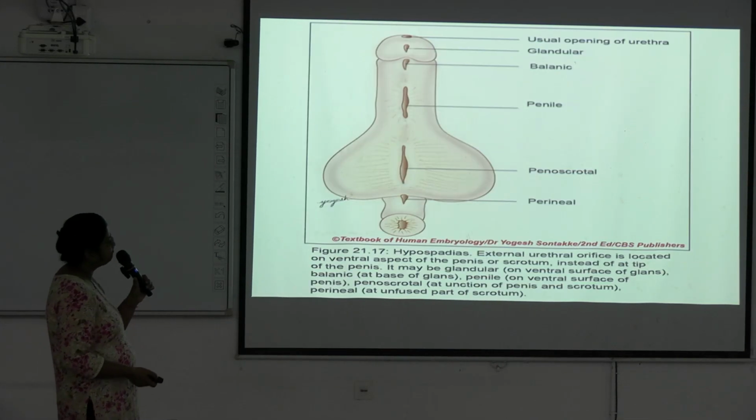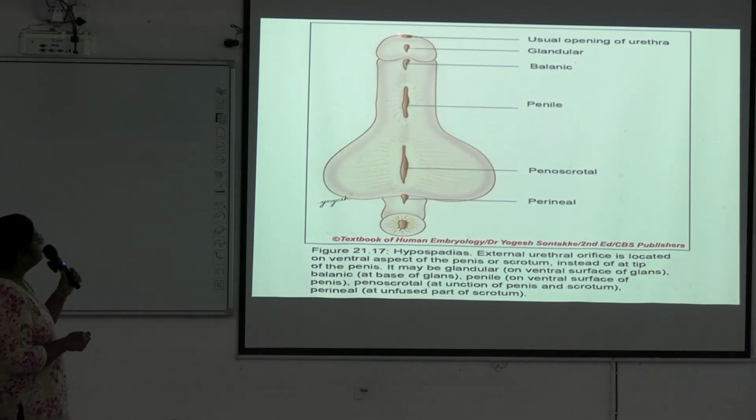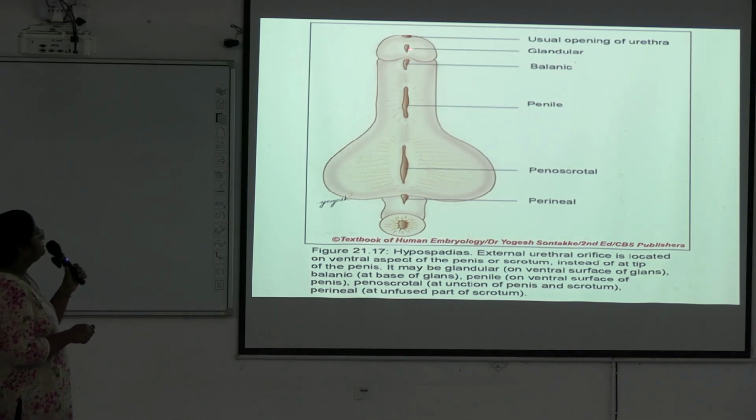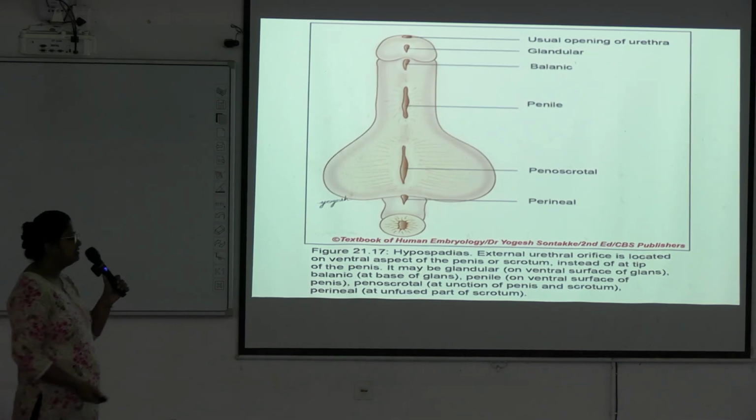Next, see the different locations of hypospadias. This is the normal urethral opening. Here, this is glandular type within glans penis. This is balanic type at the junction between the glans and shaft of penis. This is penile type within the ventral aspect of shaft of penis, and this is penoscrotal near the scrotal sac. Here is perineal near the perineal body. Okay.